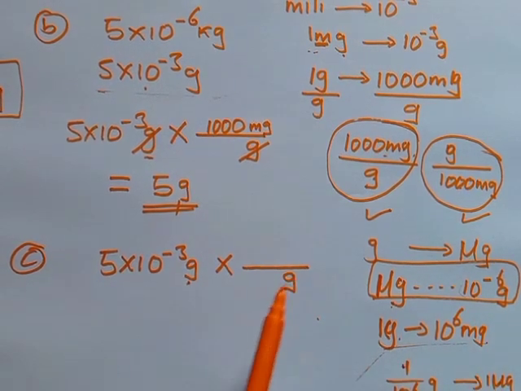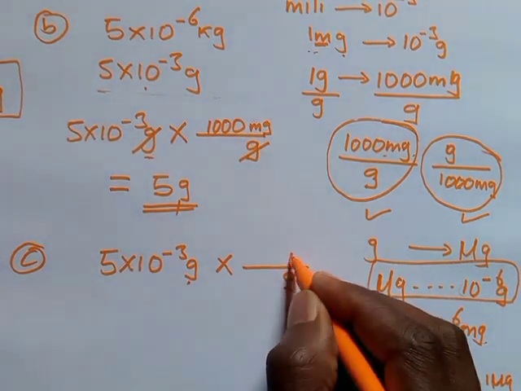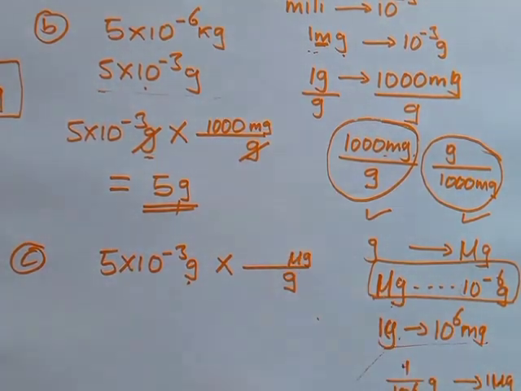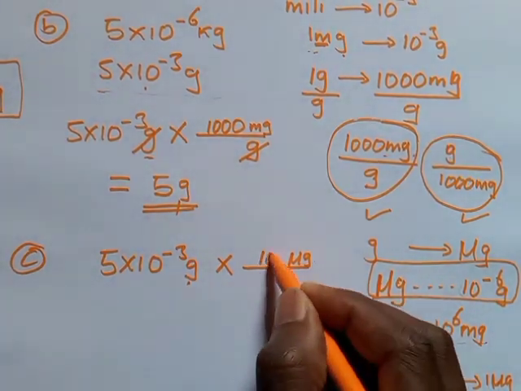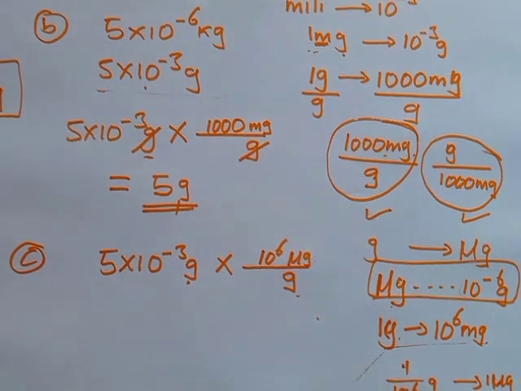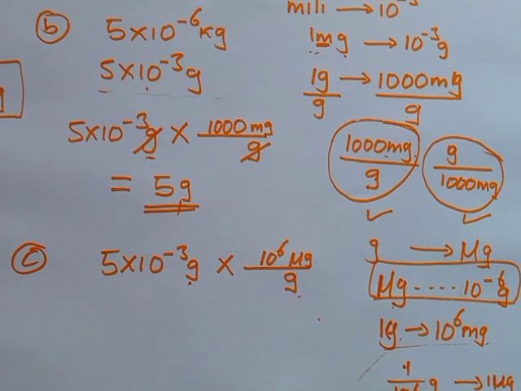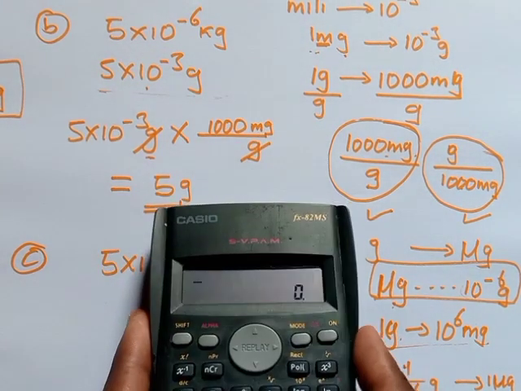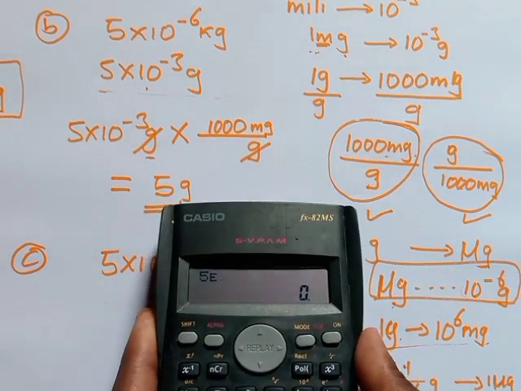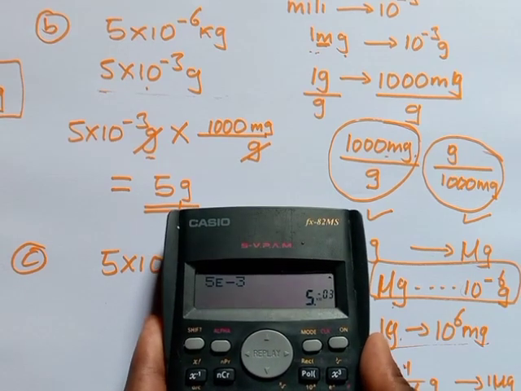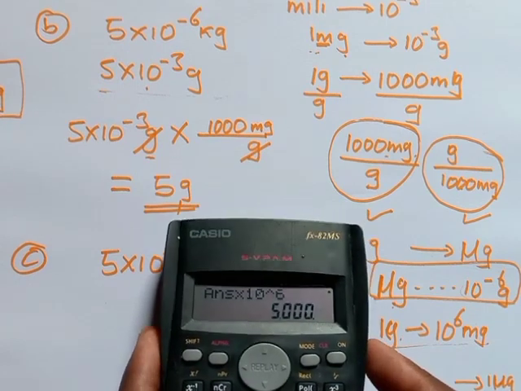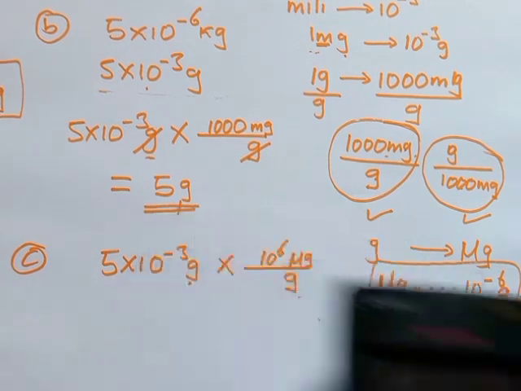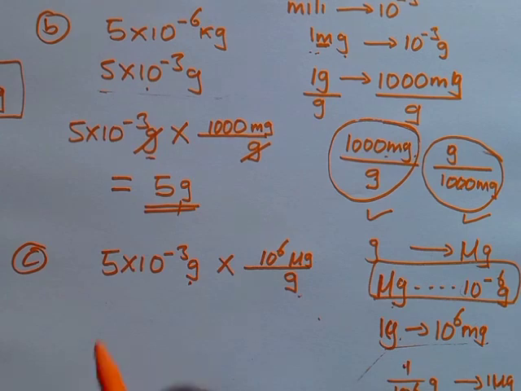Meaning that even the conversions we are going to have here, you must put microgram on top. How many micrograms makes up a single gram? We are going to have something like 10 to the power 6 micrograms makes up a single gram. Then if you do some multiplications like this, you multiply it by 10 to the power of 6, and definitely your answer has to be 5,000 micrograms.